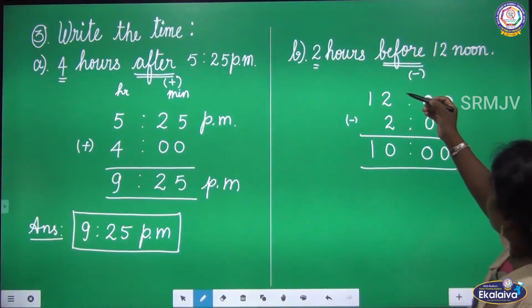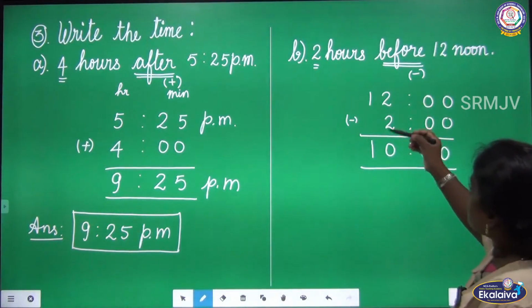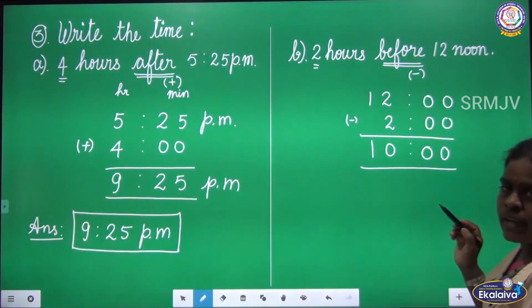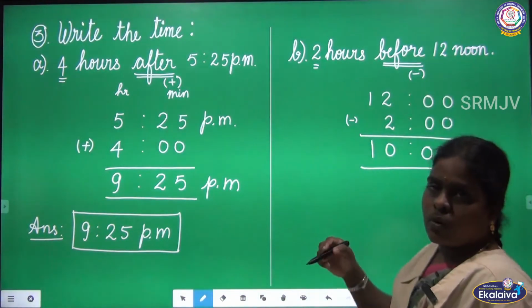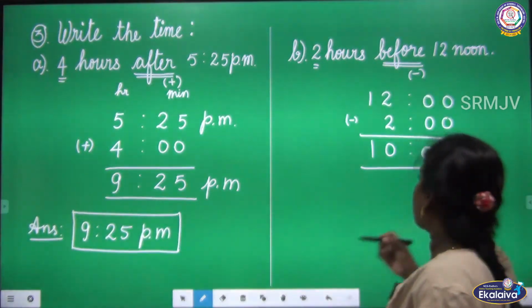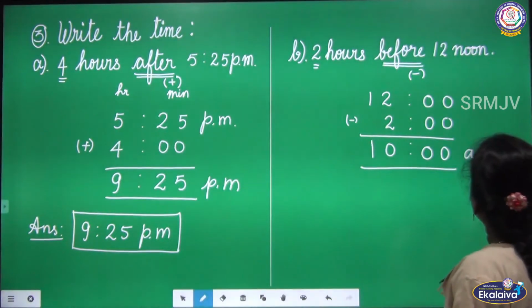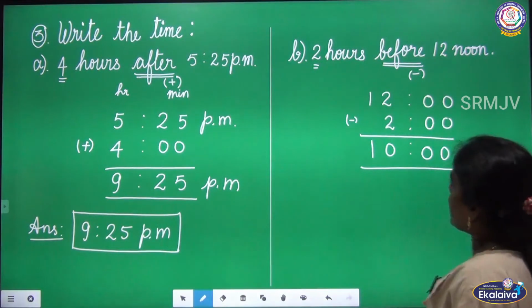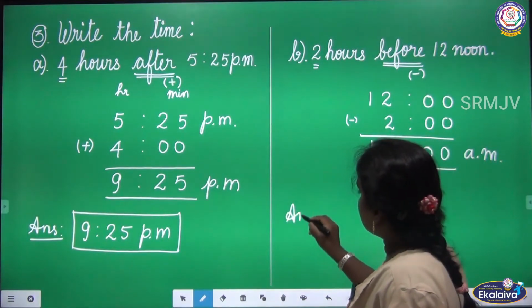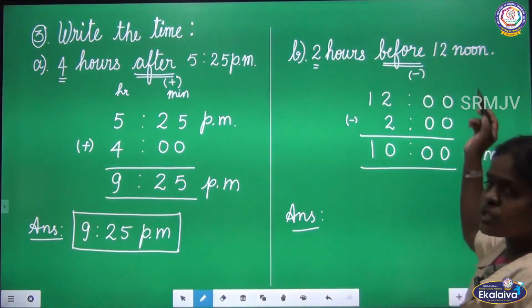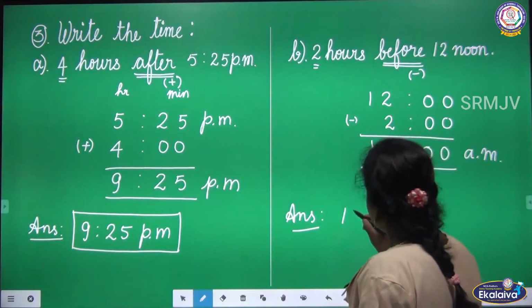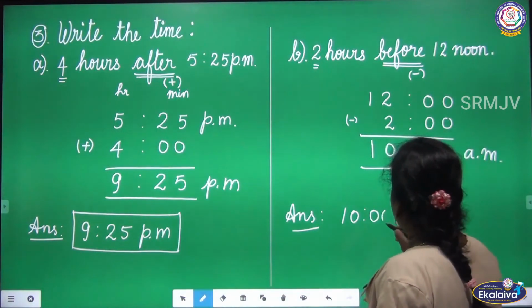So after subtracting the numbers, we get 10 and we want to write the period. Before noon we will have AM. So the answer is 10 AM. Let us write the answer. 2 hours before 12 noon is 10 AM.